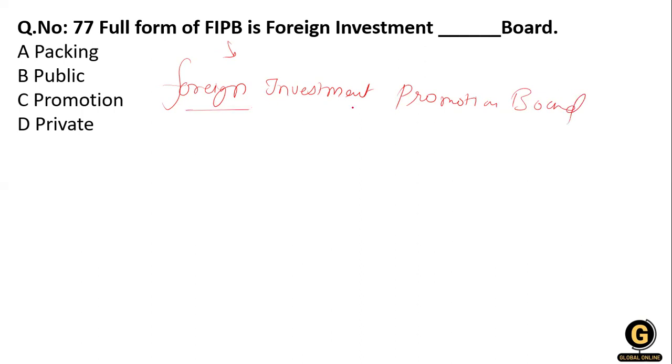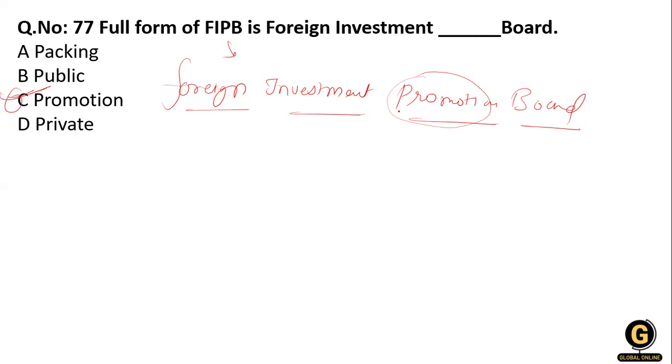Okay, so the foreign investment promotion board. Is it a foreign investment dashboard, public promotion or private? You know that I said that it is a promotion, foreign investment promotion. Option number C, it is a foreign investment promotion board.